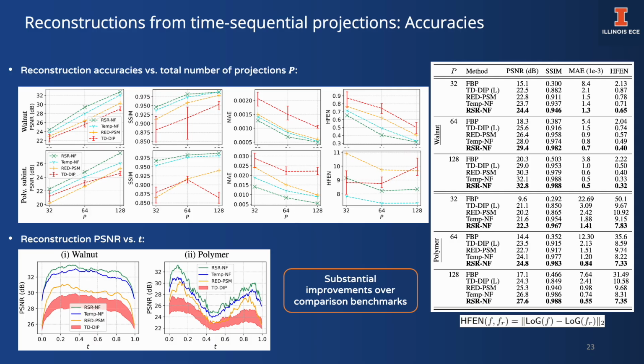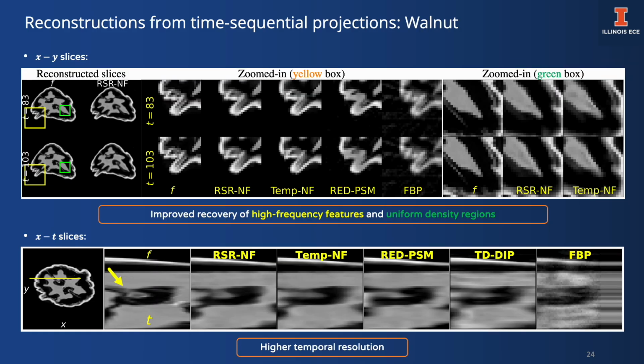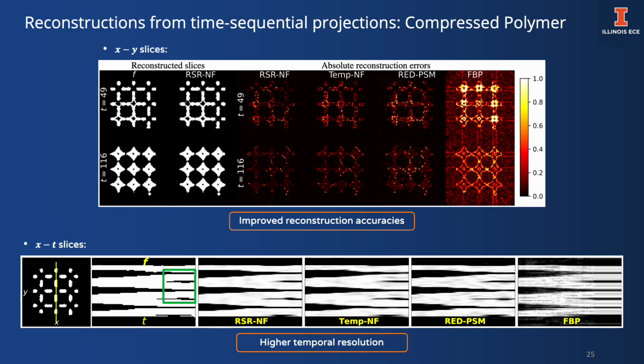RSR-NF reconstructions with learned static spatial priors have considerably improved metrics over the ablated version with only temporal regularization and also over other comparison benchmarks. For the walnut dataset, as also highlighted by zoomed-in regions on slices at different times and an arrow on the respective ground truth spatio-temporal slices, RSR-NF has higher temporal resolution, improves recovery of high-frequency features and uniform density regions, and outperforms the comparison benchmarks. Similar results are obtained for the compressed polymer dataset.